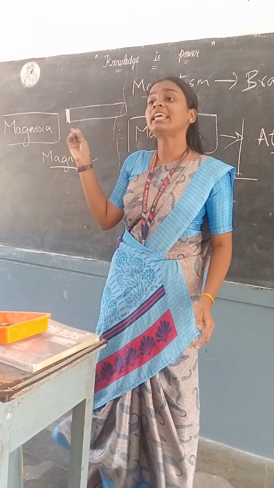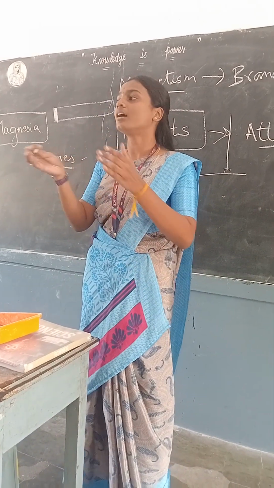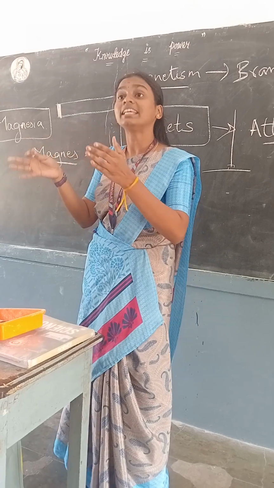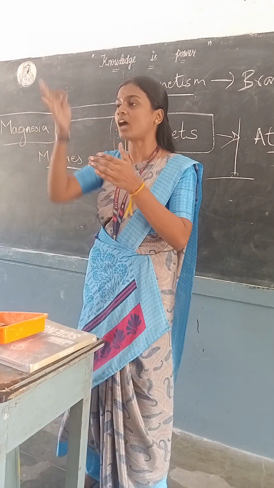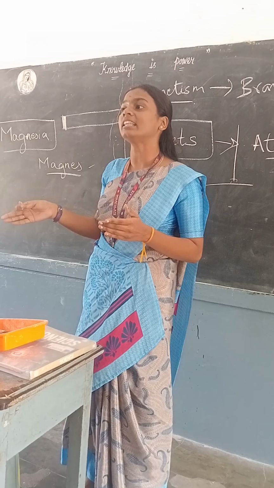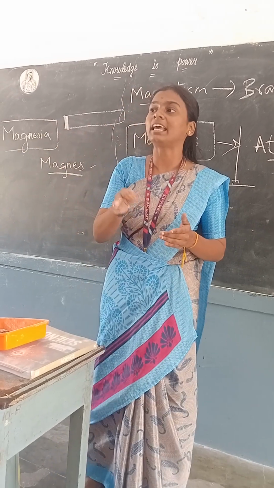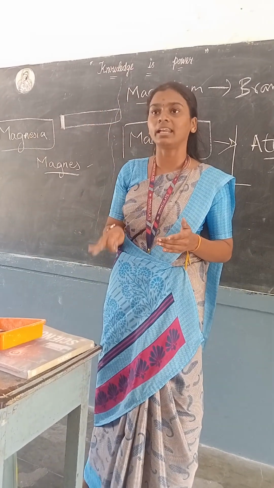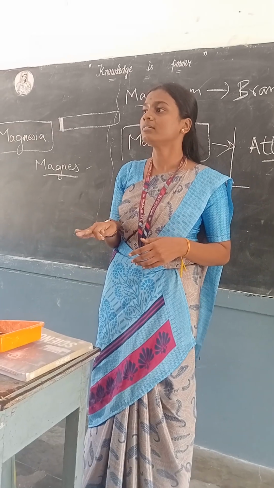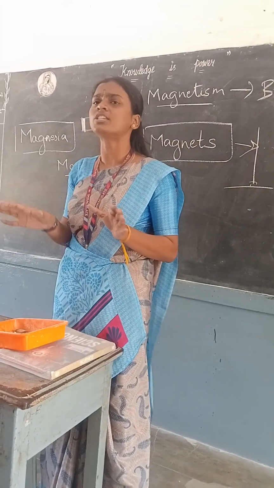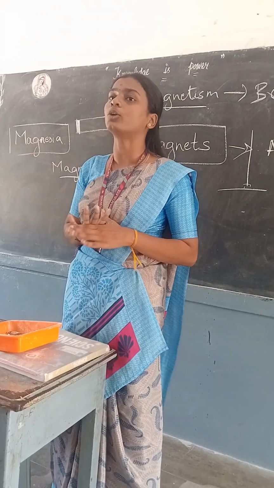Magnus. So he saw that stick standing upright. So in regarding that, they named that material as magnet. Okay, fine. So this is the short history of magnets. Now we can go into the lesson.